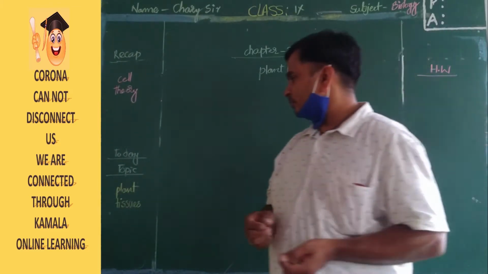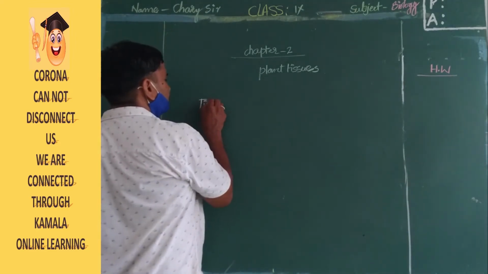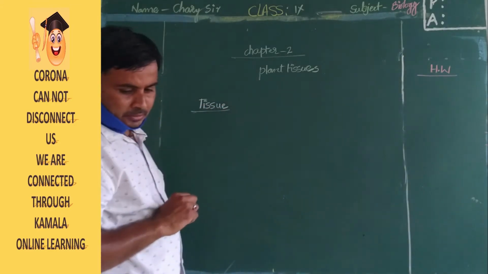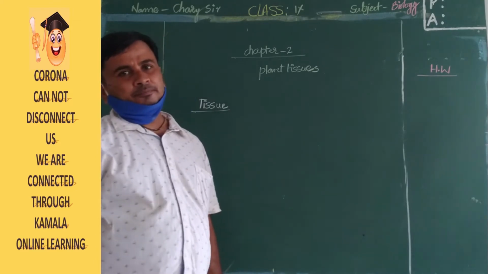What is the meaning of tissue? It's very important. Tissue paper, you know that name.